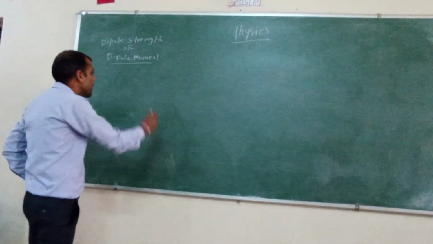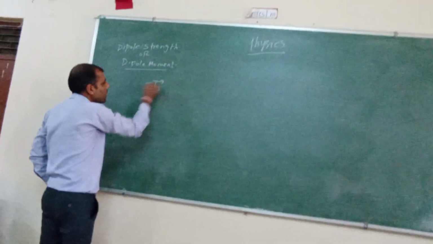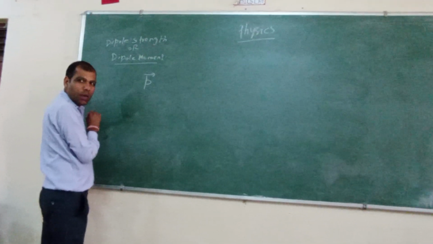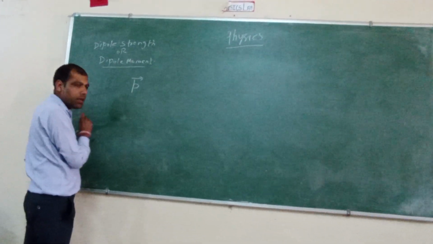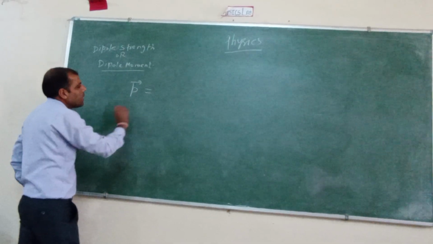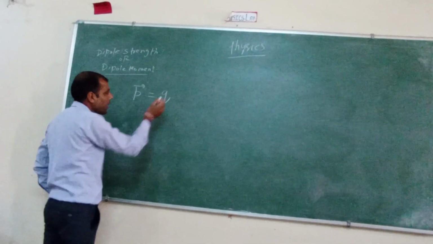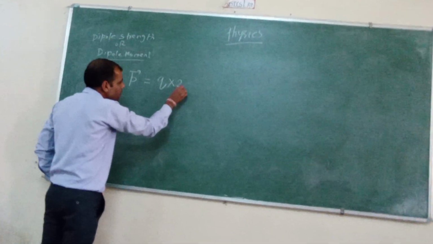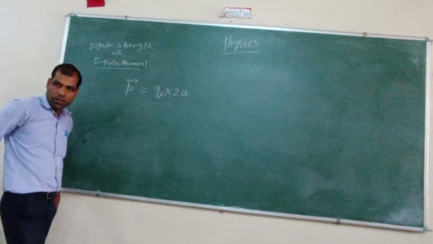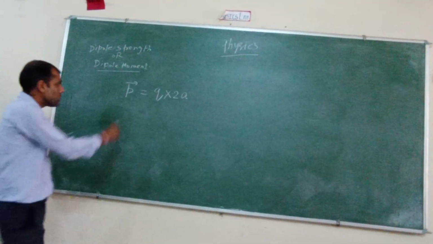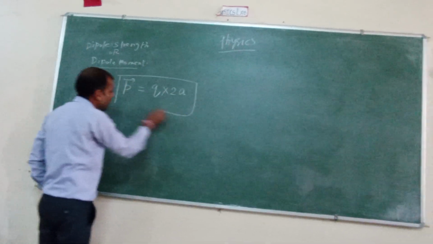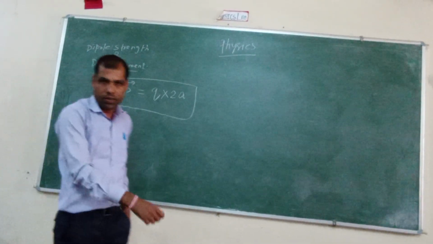Mathematically, the dipole moment is represented by the symbol P, it is a vector quantity, and it is given by the product of the magnitude of either charge and the center to center distance between the two charges. So this is the formula to calculate dipole moment.